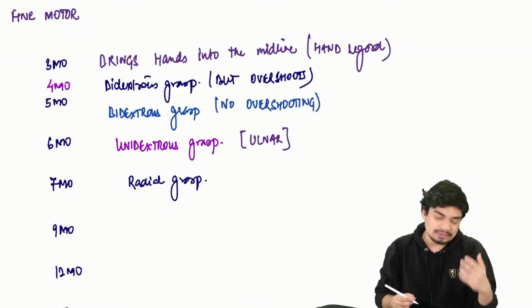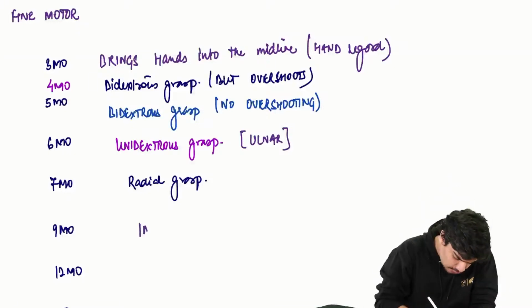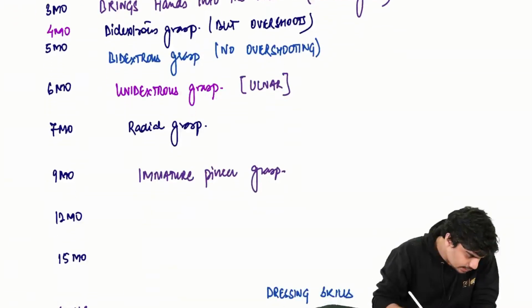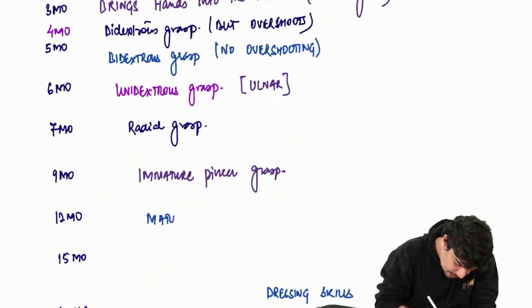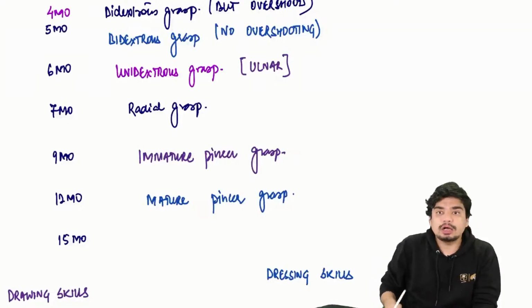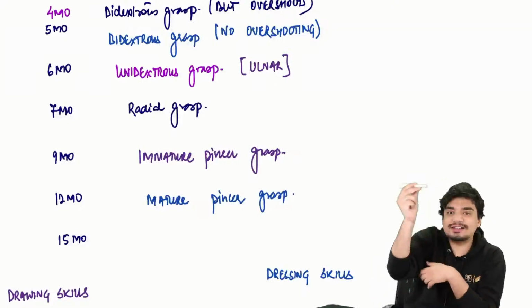Now let's say at 12 months the child is holding a pencil.